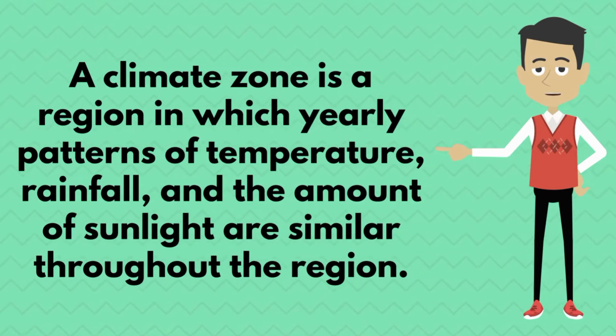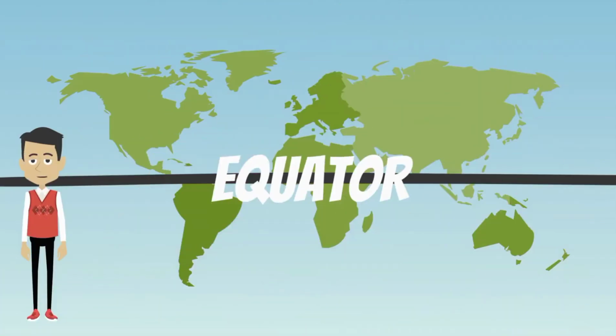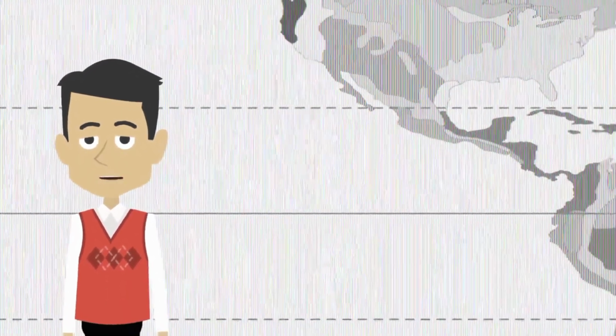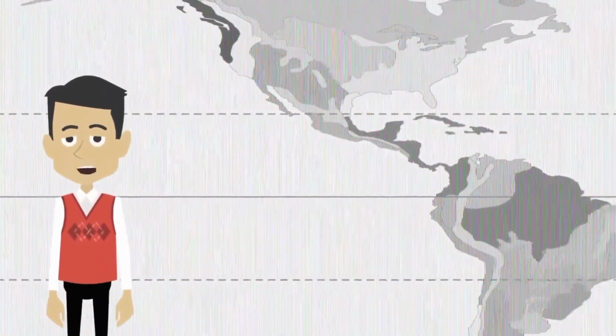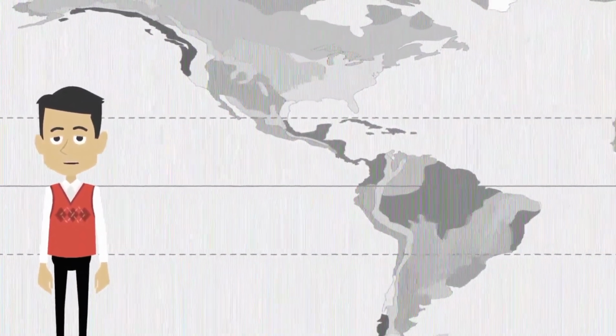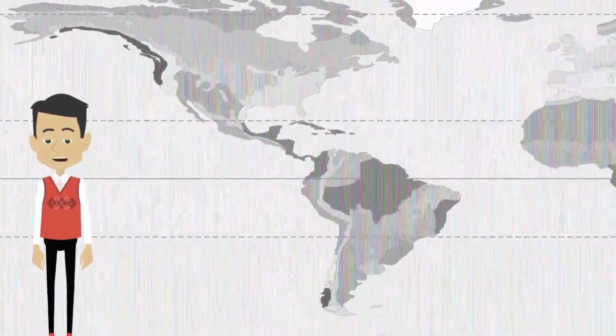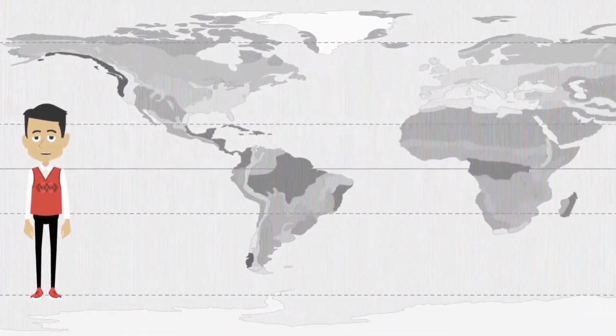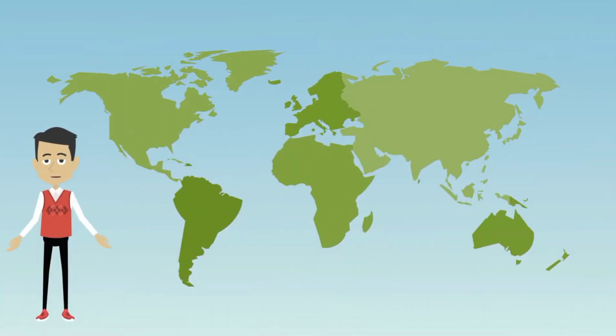On Earth, there is an invisible line known as the equator. It divides the northern and southern hemisphere. The map you can see is very unique in the fact that there are many colors displayed all over the Earth. What does this mean? Well, each color represents a different biome and a different climate where plants and animals have adapted to survive.